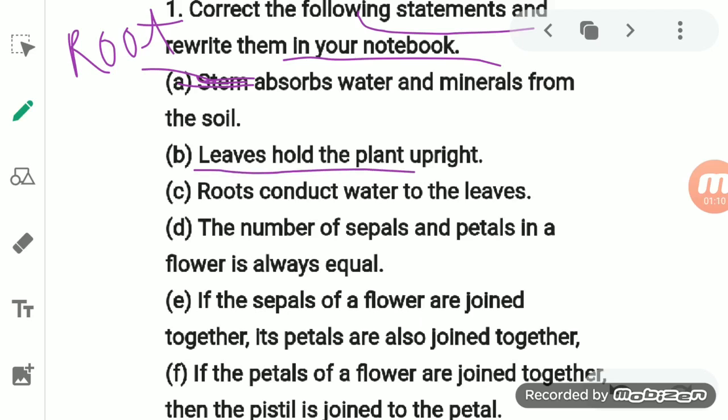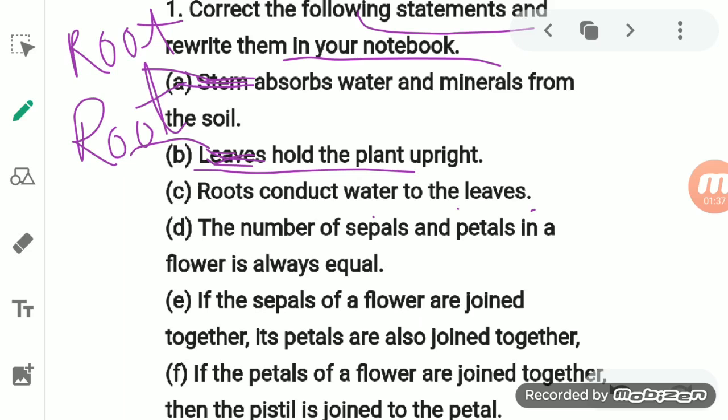It means that leaves are responsible for making the plant stand upright, to stand erect. But you know that leaves are responsible for making the food. It is the root which is responsible for making the plant upright. So the answer will be root again. Okay, now see here: root conducts water to the leaves.